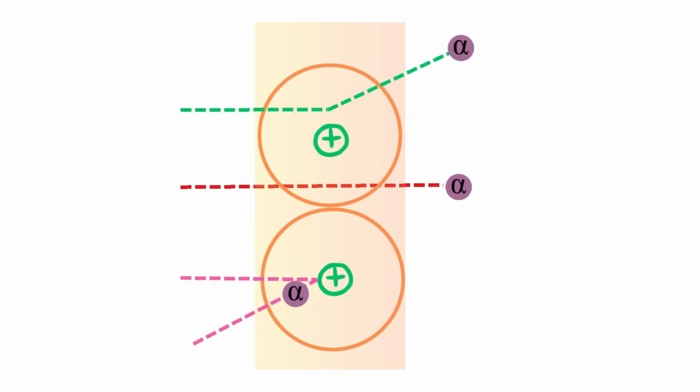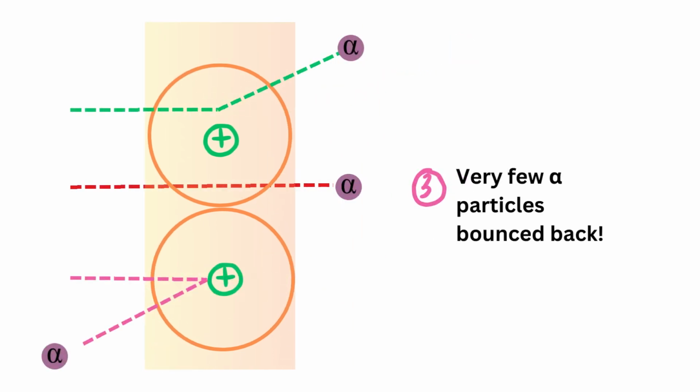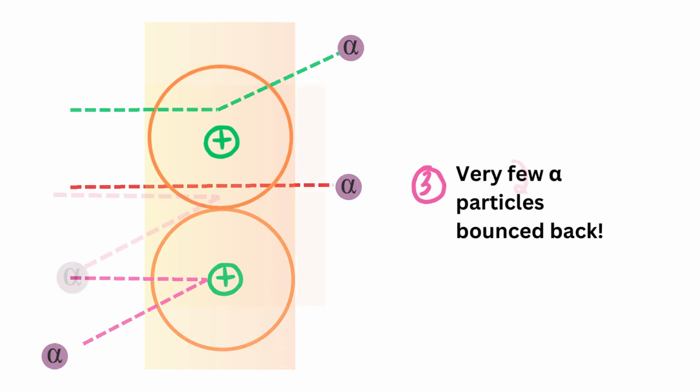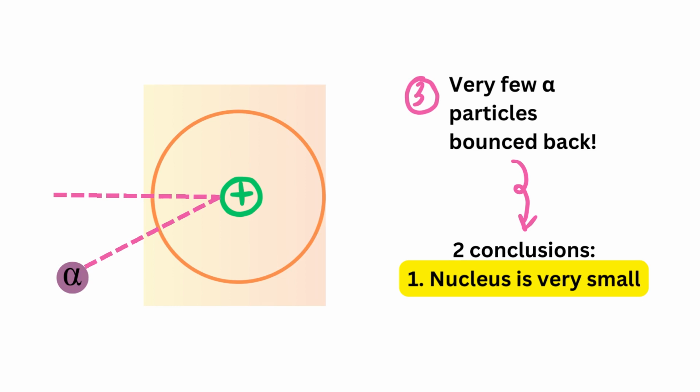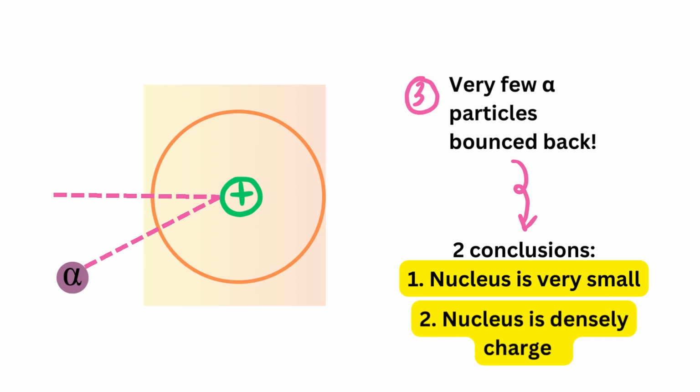Finally, the third observation indicates that very few alpha particles did a head-on collision with the nucleus, which was severe enough to prevent them from passing through. This tells us 2 things about the nucleus. 1. It is extremely small, which explains why so few alpha particles were able to repel this much. And 2. It is extremely densely charged, which explains the massive amounts of repulsion.